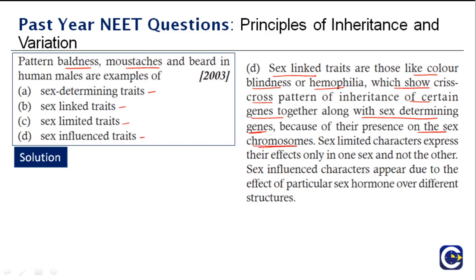Sex limited characters express their effects only in one sex and not the other. And sex influenced characters appear due to the effect of particular sex hormone over different structures. So pattern baldness, mustache and beard in human males are examples of sex influenced traits. So the right answer is D.